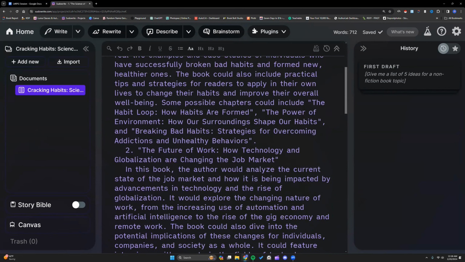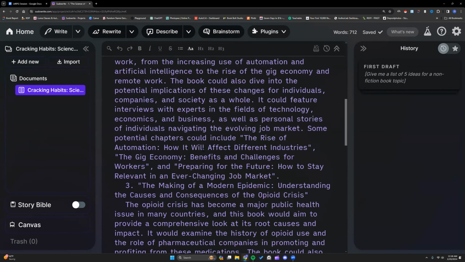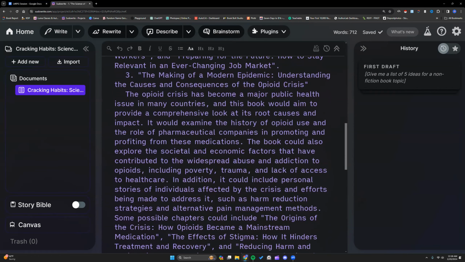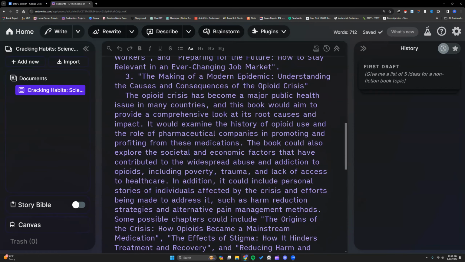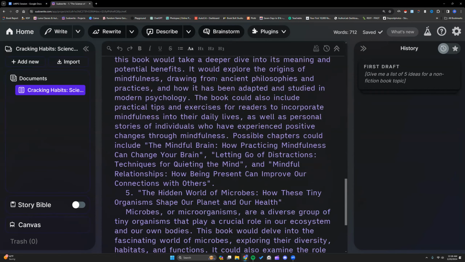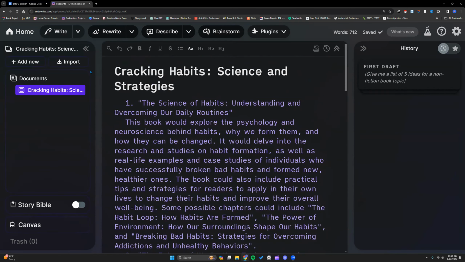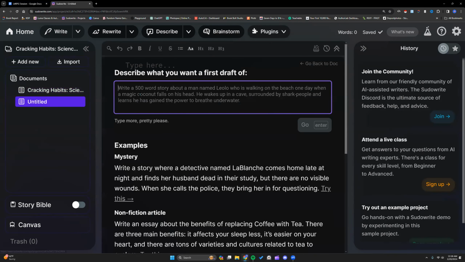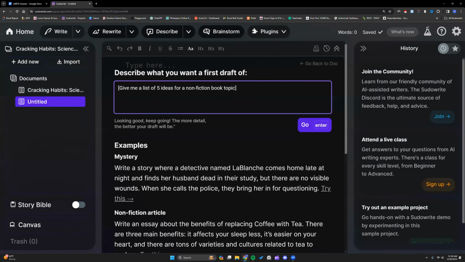Science of habits, future of work. Don't want to talk about work. Making of a modern epidemic. I'll leave that to the experts. Power of mindfulness. Not liking any of these. I'm going to create a new document, and I'm going to be more specific. Give me a list of 5 ideas for a nonfiction book. Let's do personal development. I love personal development. So give me a list of 5 ideas for a